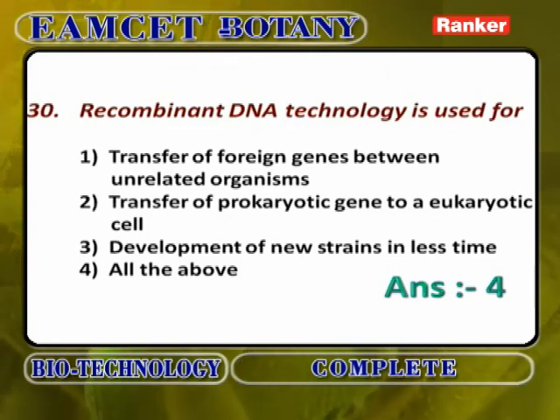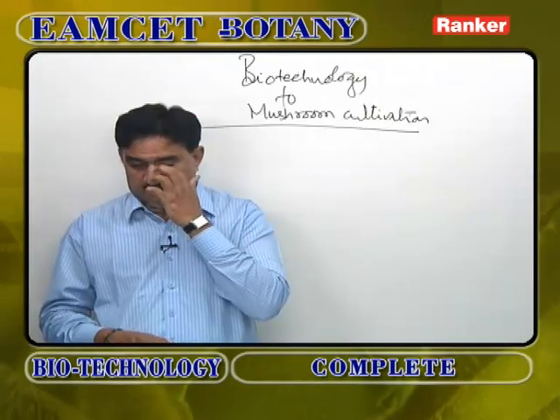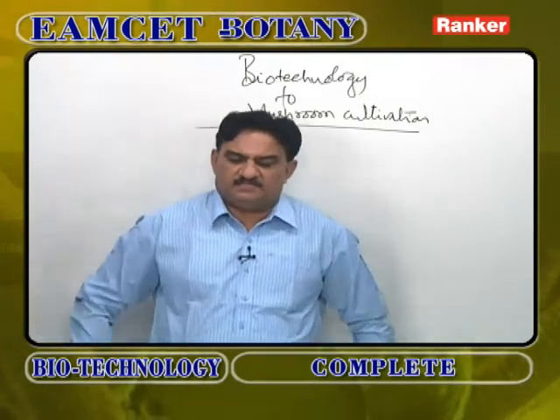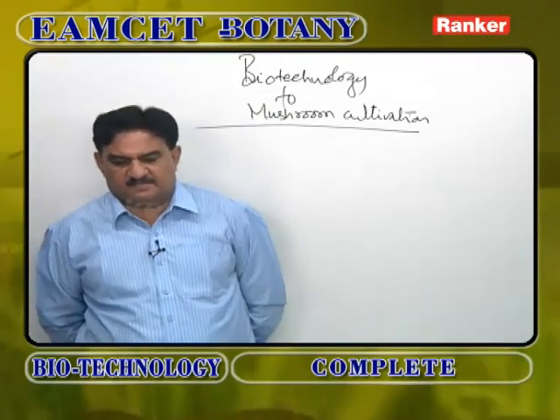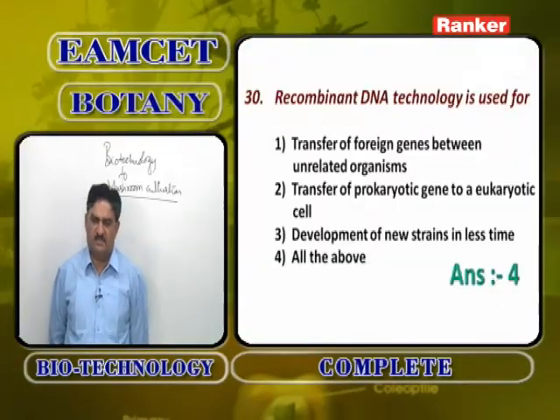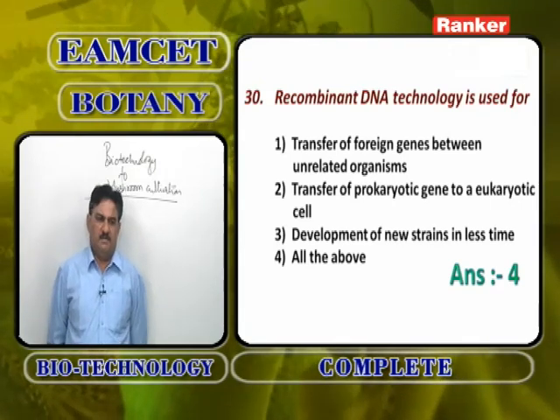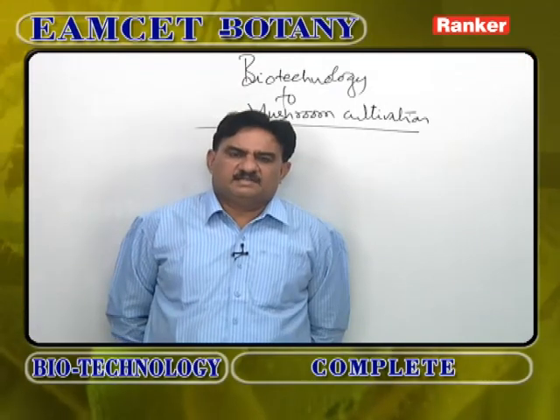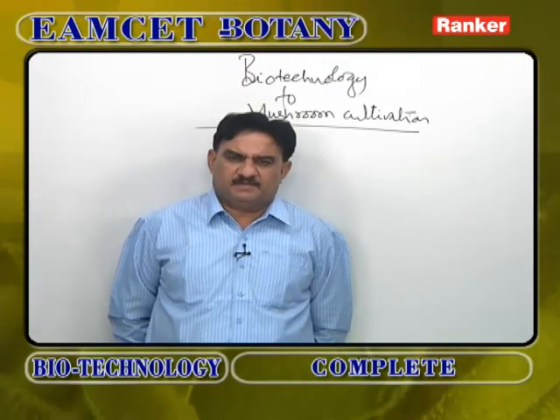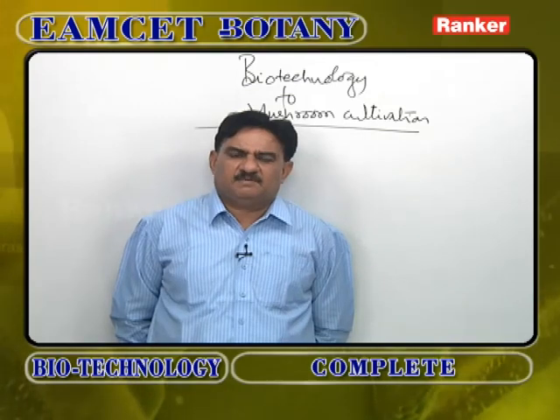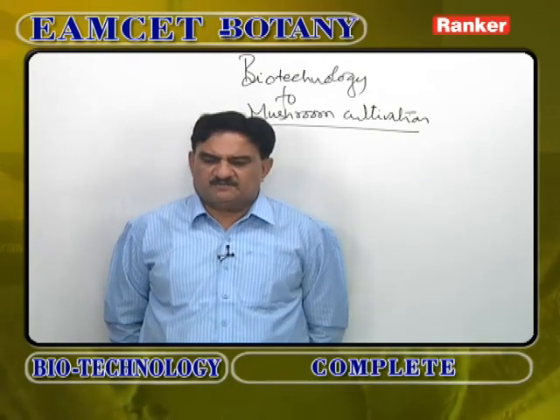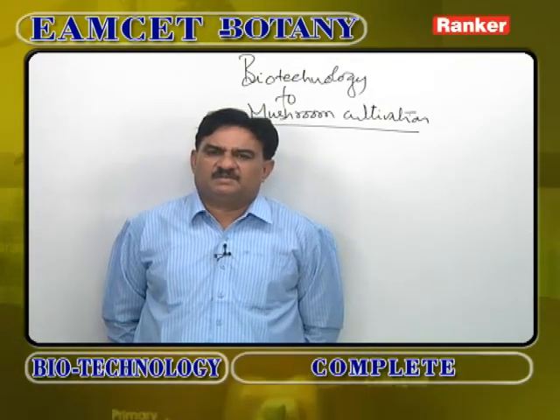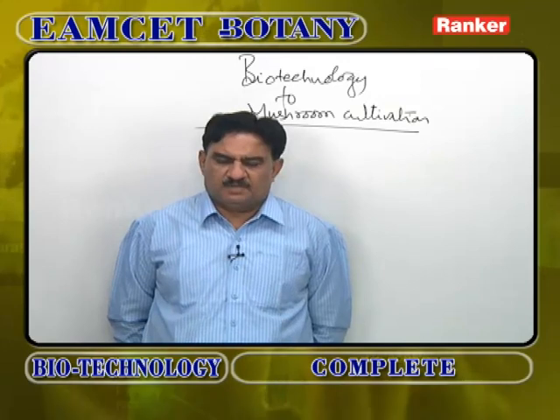Recombinant DNA technology is used for transfer of foreign genes between unrelated organisms is correct. A gene from human being, insulin producing gene, can be taken out, inserted into Escherichia coli, and that Escherichia coli is allowed to multiply repeatedly to produce the same human insulin, popularly called humulin. So transfer of foreign genes between unrelated organisms. The best example is production of human insulin, humulin, by Escherichia coli.